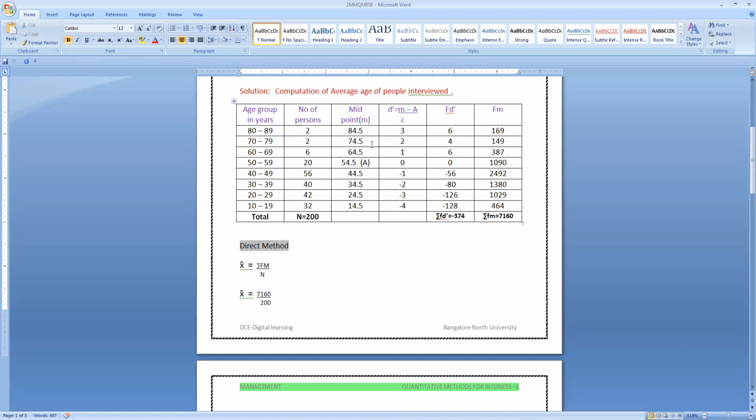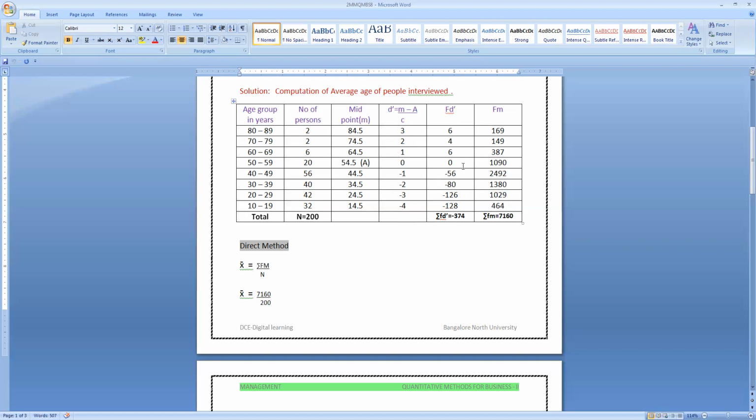Same thing for the second one: 74.5 minus 54.5 divided by 10 is 2. Then 64.5 minus 54.5 divided by 10 is 1, then it becomes 0. Then 44.5 minus 54.5 divided by 10 becomes minus 1, minus 2, minus 3, and minus 4. Then we multiply with the f column for the product fd dash. So 3 into 2 is 6, 2 into 2 is 4, 6 into 1 is 6, 20 into 0 is 0, 56 into minus 1 is minus 56, 40 into minus 2 is minus 80, 42 into minus 3 is minus 126, 32 into minus 4 is minus 128.